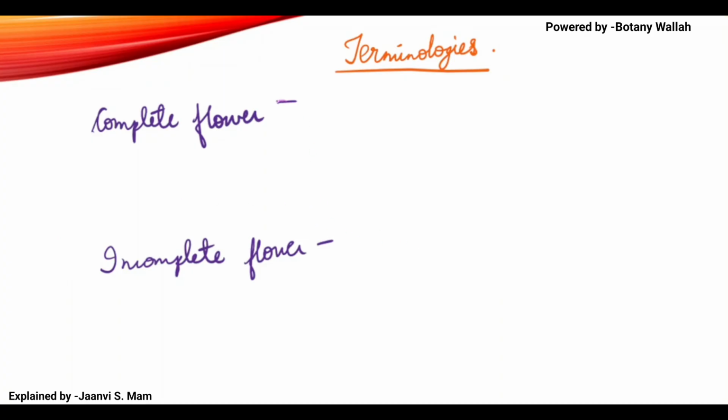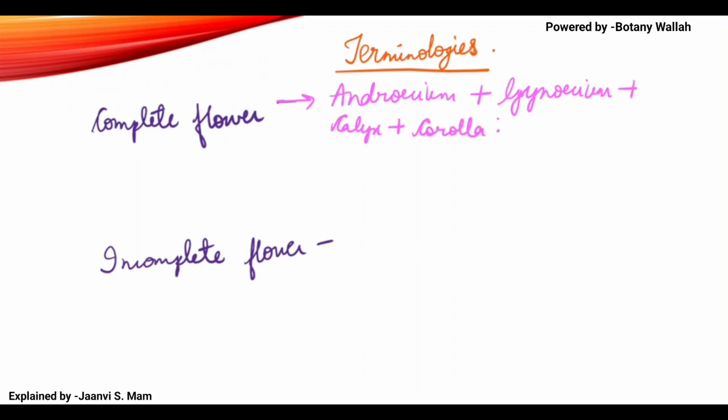Like it will have androecium plus gynoecium plus calyx plus corolla. If it has all four whorls, then it is known as complete flower.